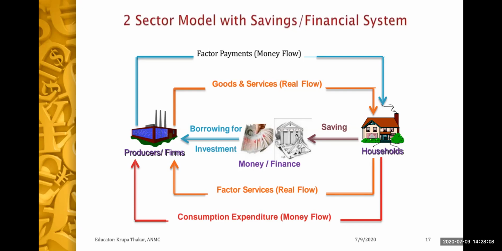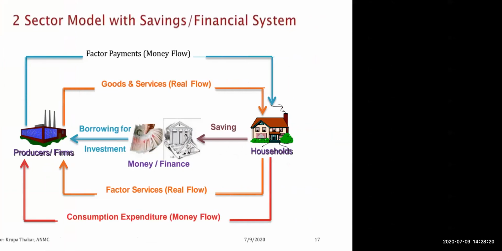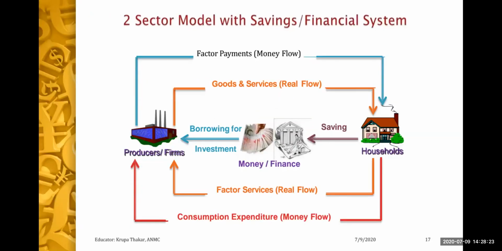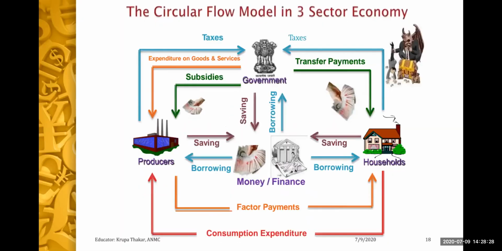Similarly, even the producer is going to do the saving, and both of them are also going to borrow from the banks or financial market. So this was the entry of the third economic agent, that is producers, firms, and now we have the financial market. Now let's understand the three-sector model. In the three-sector model, apart from the financial market or finance, we also have government, because in the present scenario, it is not possible for any country to run its economy without finance and government.